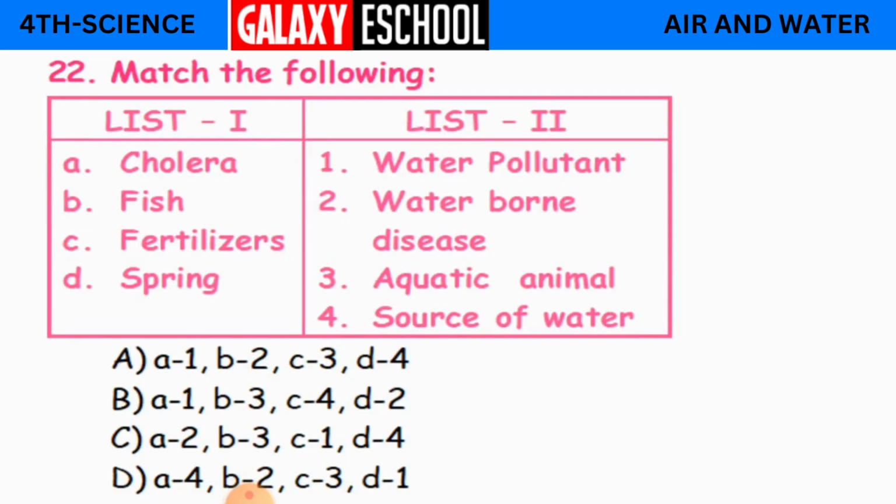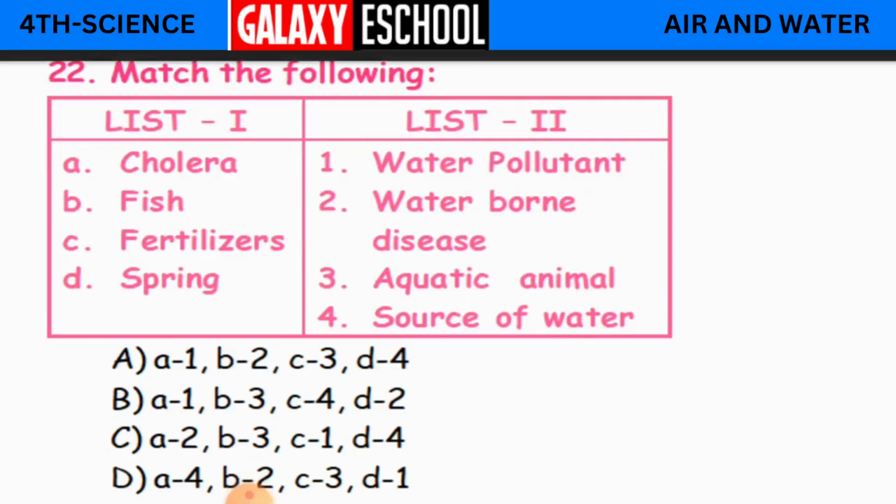Match the following. So children, now see, in list 1 you have cholera, fish, fertilizers and spring. In list 2 you have water pollutant, waterborne disease, aquatic animal and source of water. So now we have to match it. Cholera, what is it children?